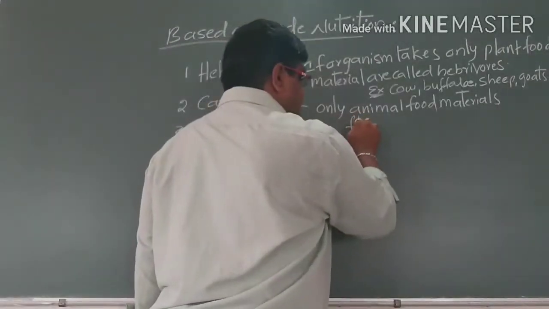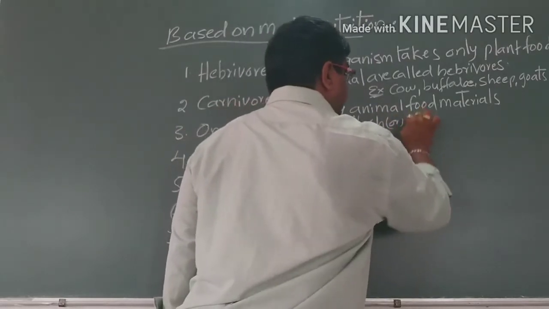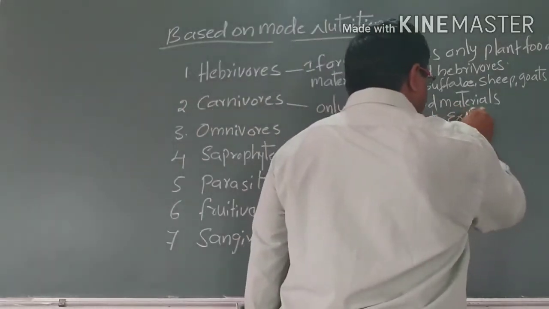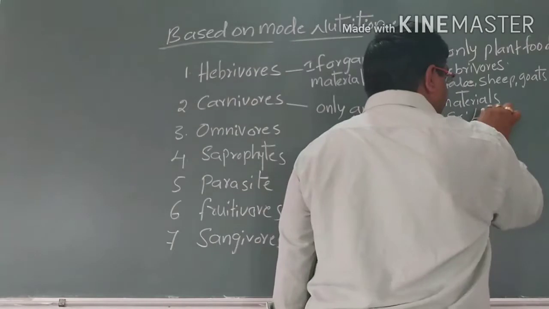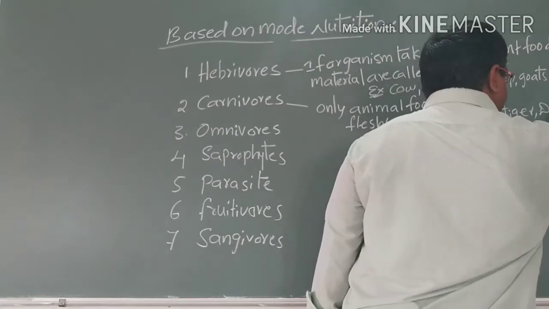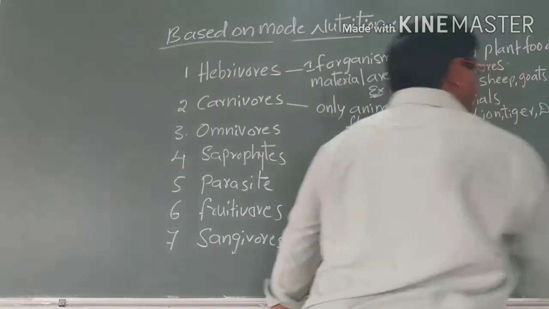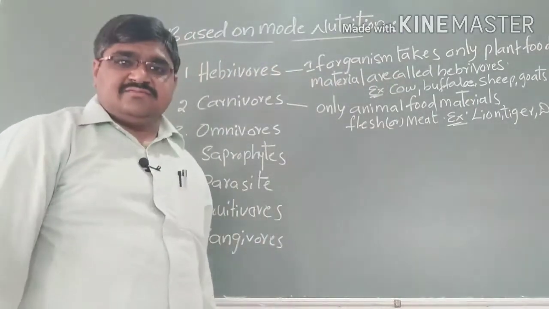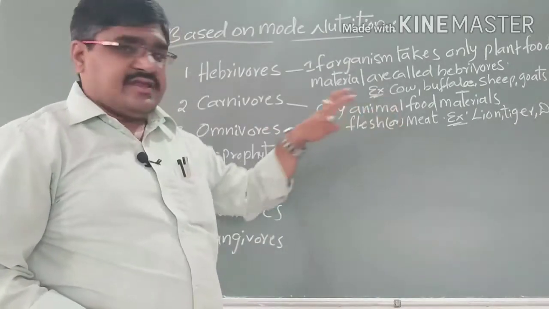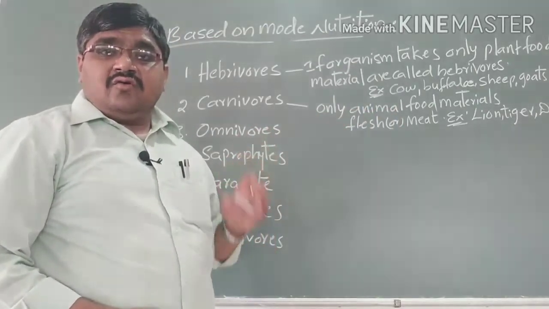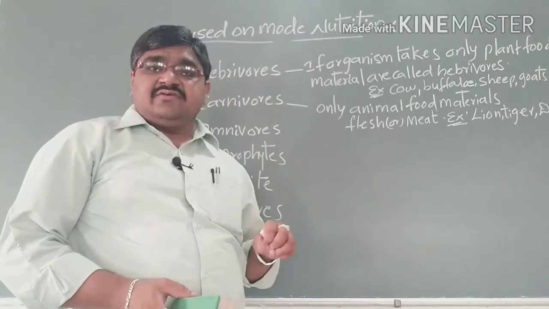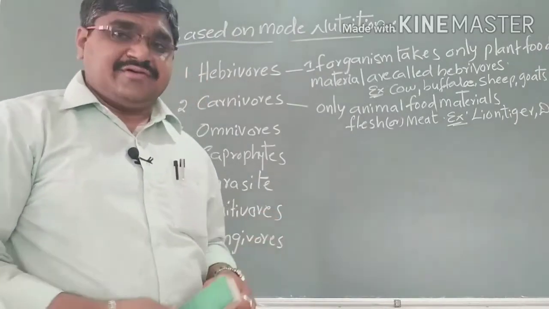Animals which eat flesh or meat are called carnivorous. Examples are lion, tiger, dog, cat, etcetera. These take only animal food materials, so they are called carnivorous.